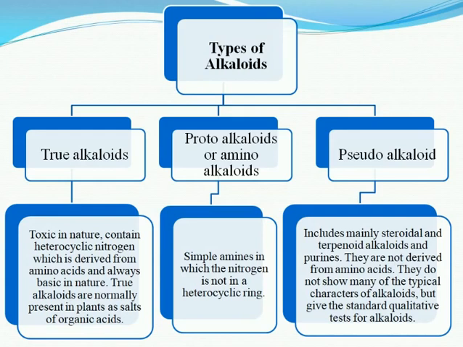Protoalkaloids or amino alkaloids are simple amines in which the nitrogen is not in a heterocyclic ring. Pseudoalkaloids mainly include steroidal or terpenoid alkaloids and purines. They are not derived from amino acids and do not show any typical characters of alkaloids, but give the standard qualitative tests of alkaloids.